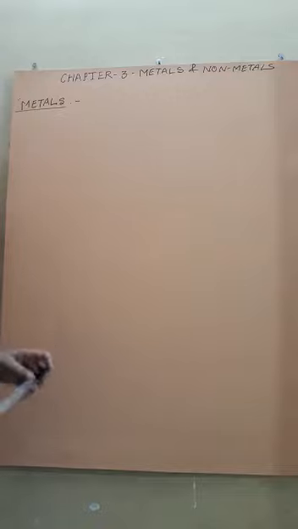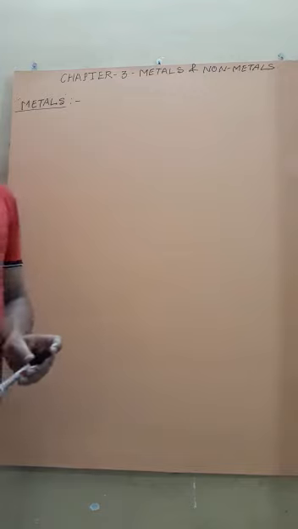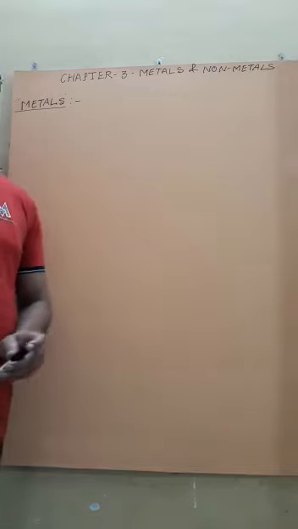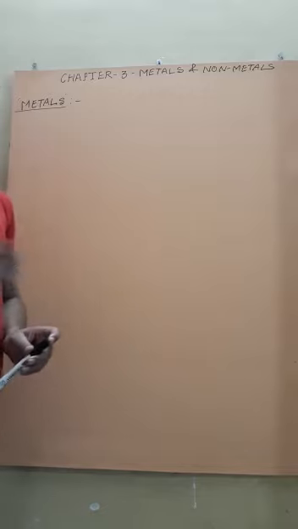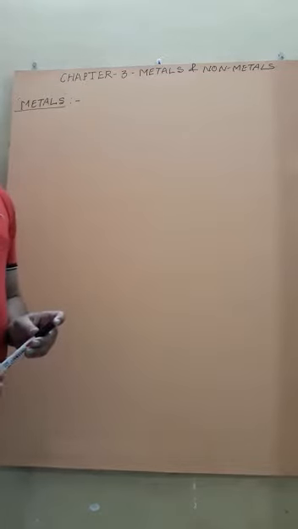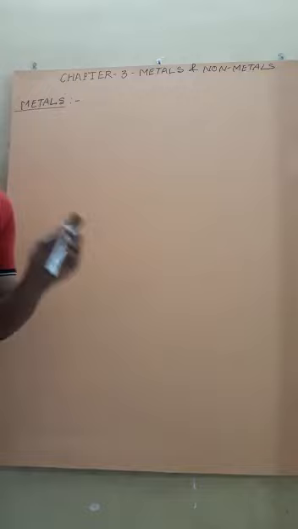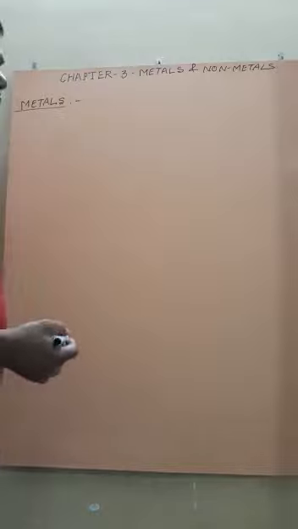Students, the chapter involves the definition of metal, physical and chemical properties of metal, then the definition of non-metal, physical and chemical properties of non-metal, and then the differences between the physical and chemical properties of metal and non-metal. So, students, very first we are going to discuss today what metal is and the physical and chemical properties of metal.